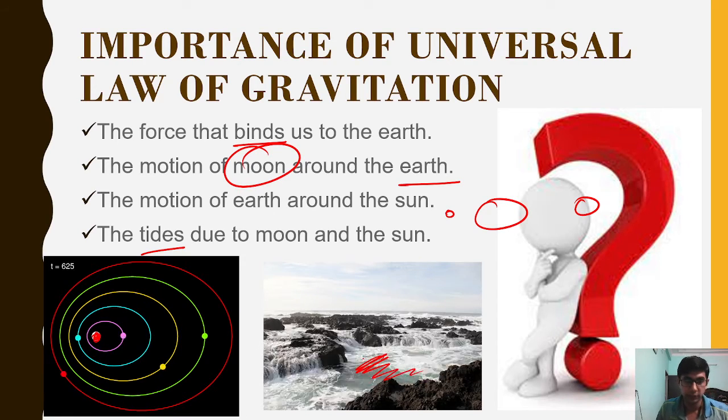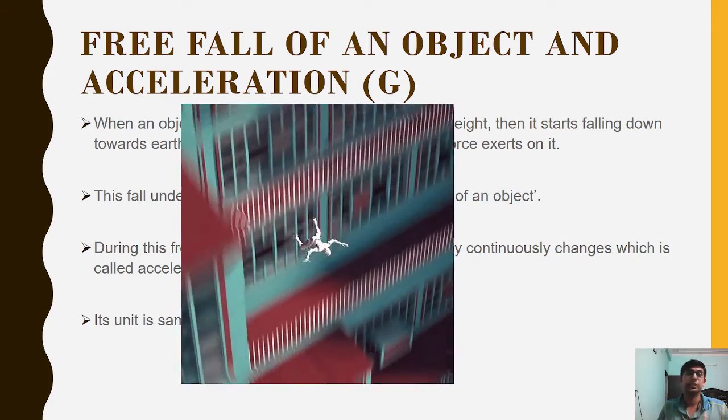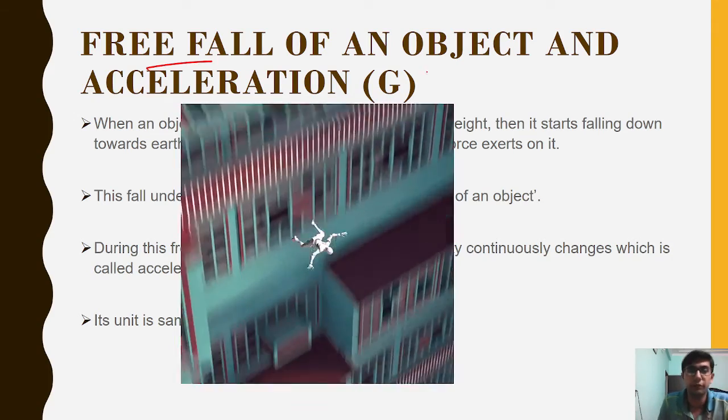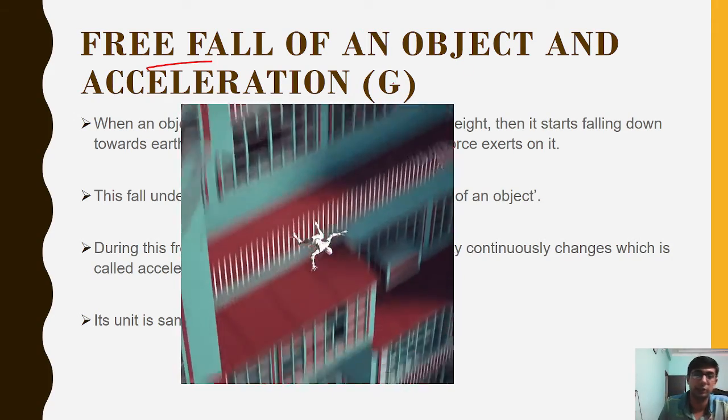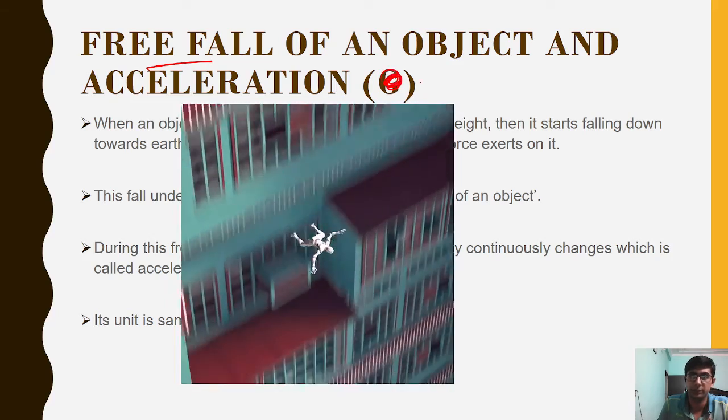Okay, so these are the reasons behind that. Let's now discuss what is free fall of an object and acceleration due to gravity. Okay, this must be small g.